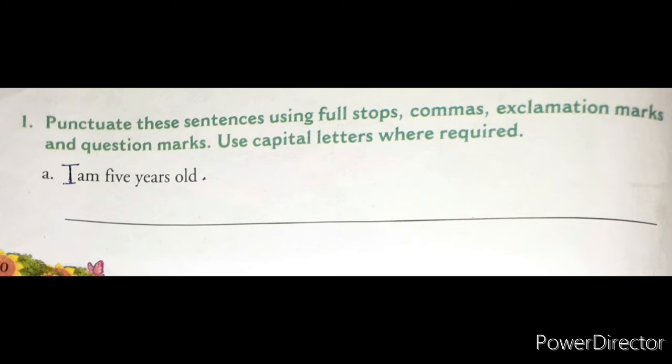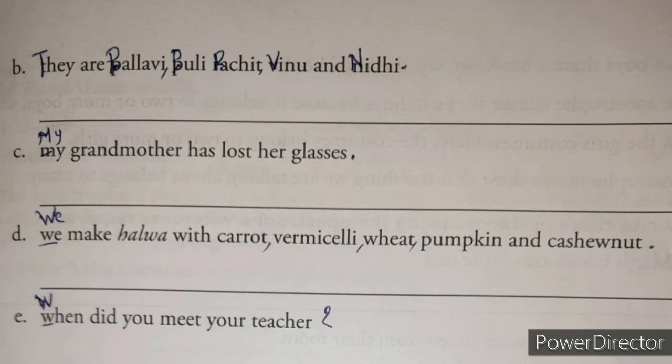Now this is a statement. So after the sentence you have to give a full stop. And the first word, I, you have to write in capital letter. These changes you have to do in this sentence and you have to rewrite this sentence using punctuation marks in the given space. Next question: they are Pallavi, Puli, Rachit, Vinu and Nidhi.